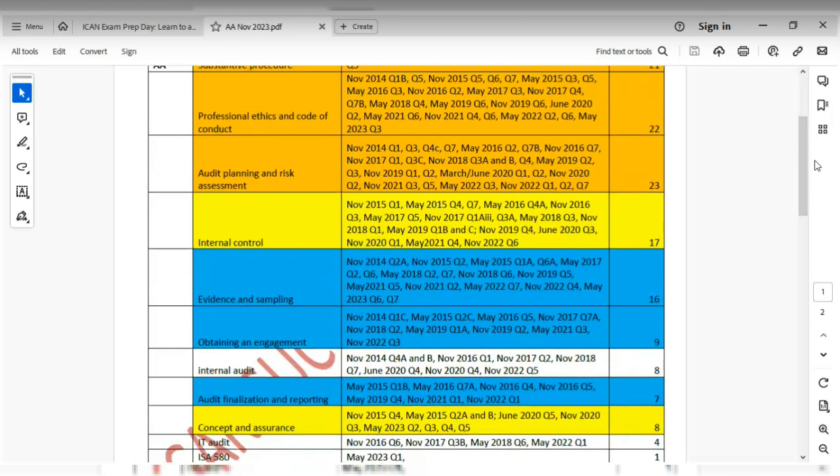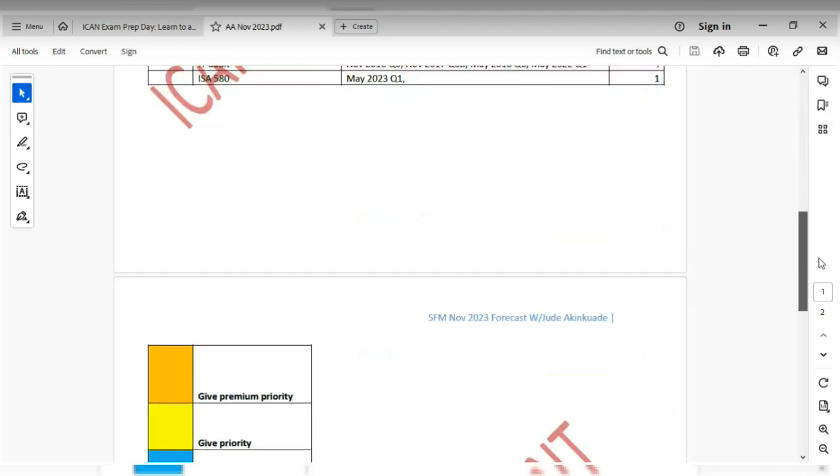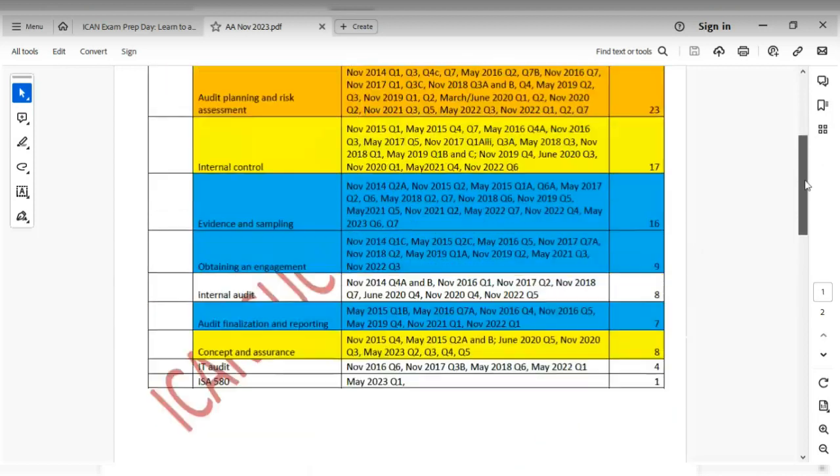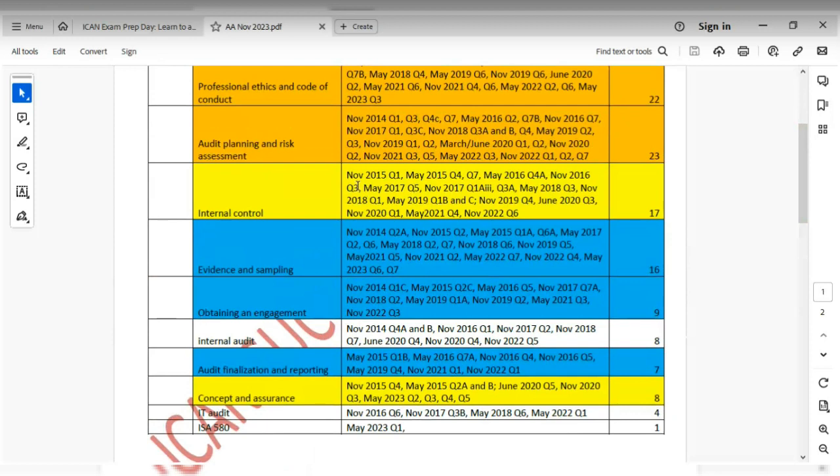Next, we will be moving to the topics highlighted in yellow. So we're going to be starting with internal control. Internal control has been examined 17 times from November 2015 up to November 2022. So you want to give attention, give priority to internal control. Is that okay? Then after internal control, you want to go to concept and assurance.